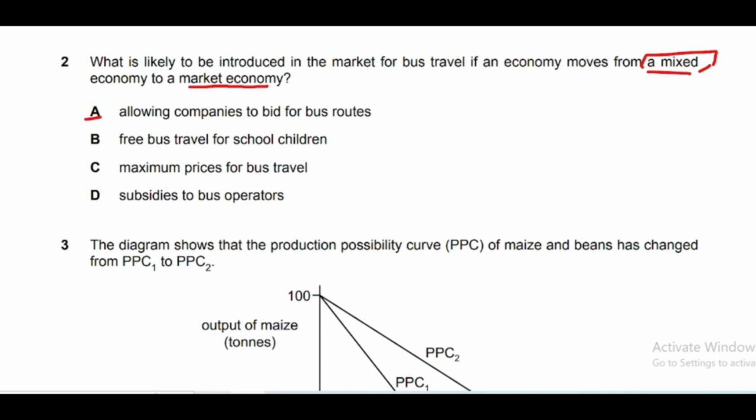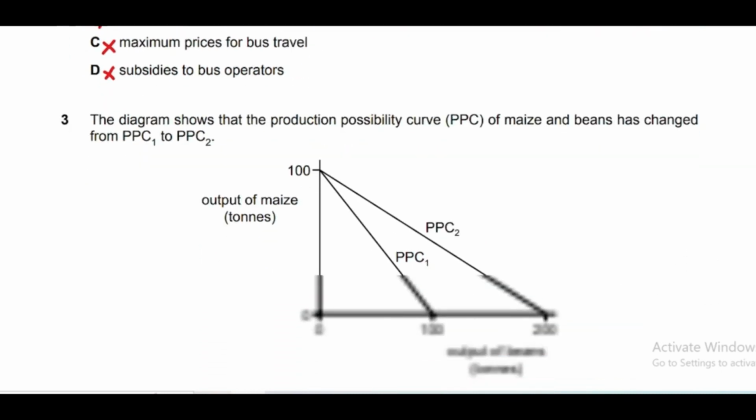Option B is free bus travel for school children; private companies don't allow that. Maximum price for bus travel is set through government intervention, but since it is a market economy, government will not interfere. Subsidies to bus operators: since there is no government role in this market economy, government will not interfere. Private producers will be able to set prices and bid for the bus routes as well. So option A is the correct answer.